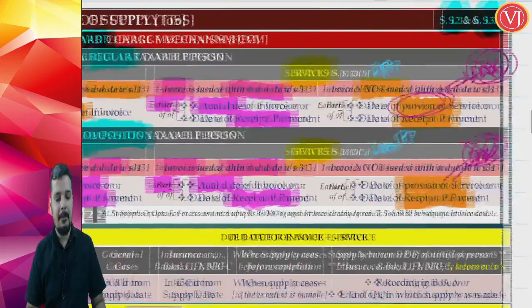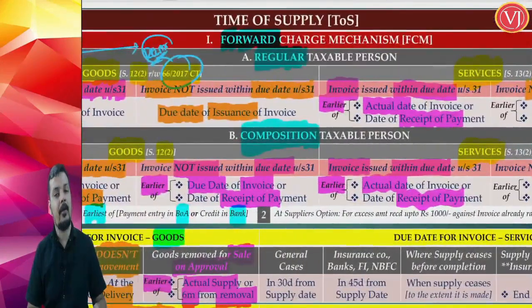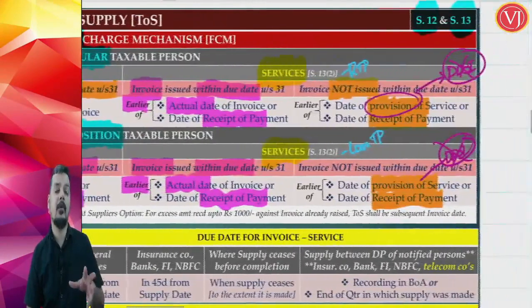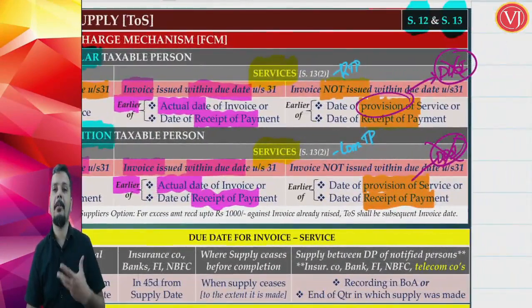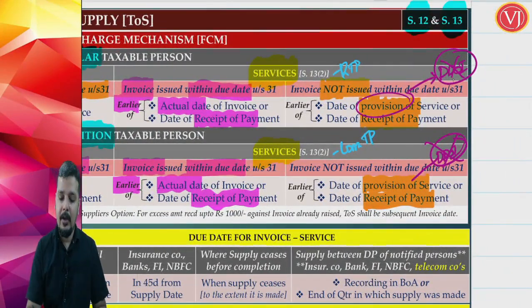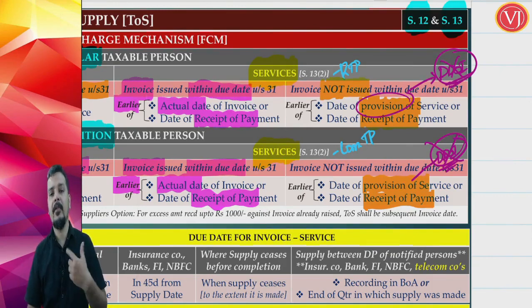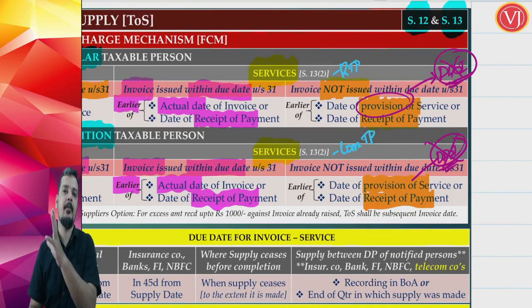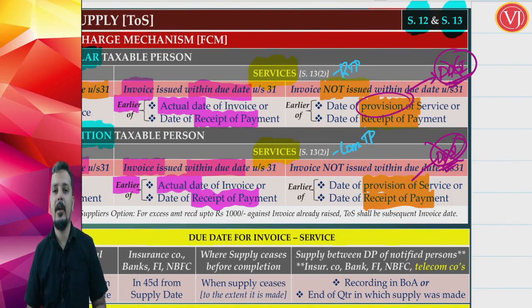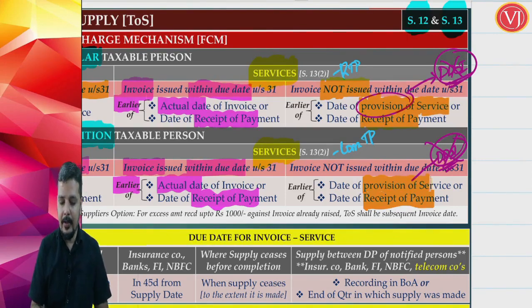Friends, if you compare it with goods, if the invoice was not raised in time, the focus was on the due date of the invoice, but here the focus is on the date of provision of service. A very important point. Now why am I telling this? Even for finding out time of supply for services, step number 1 will be the due date of invoice. You will have some due date of invoice, but if the invoice is not raised in time, the time of supply will never be the due date of invoice, it will be the date of provision of services or date of receipt